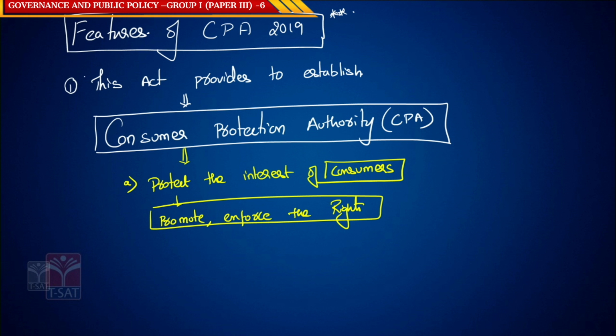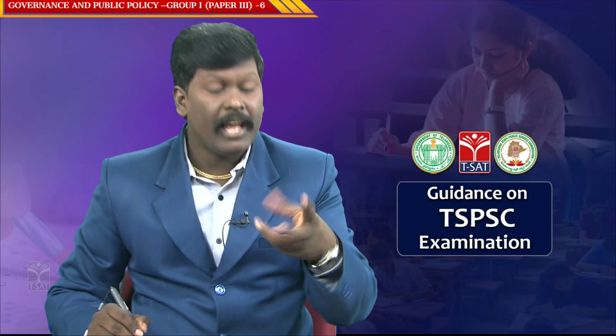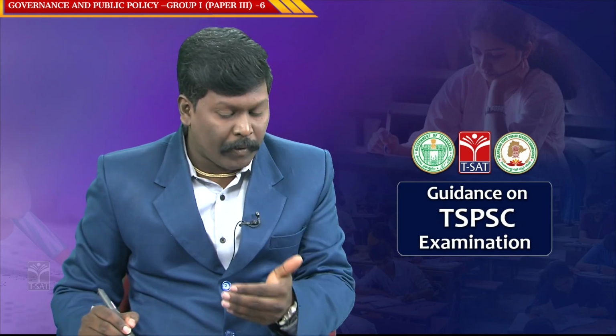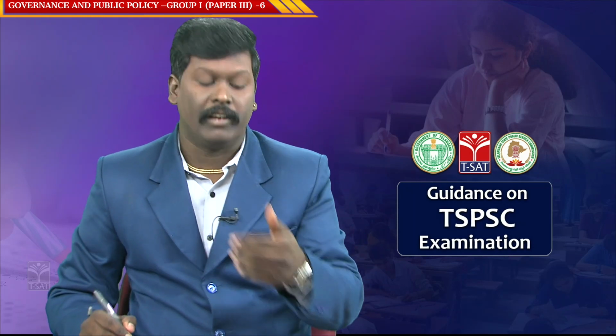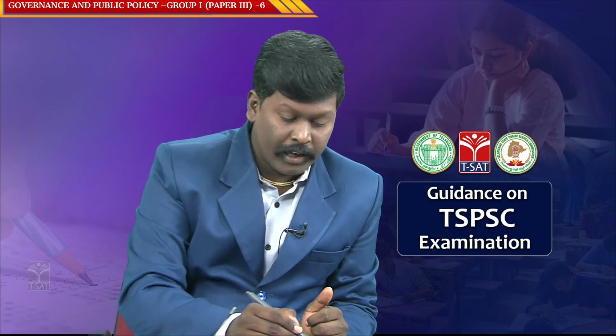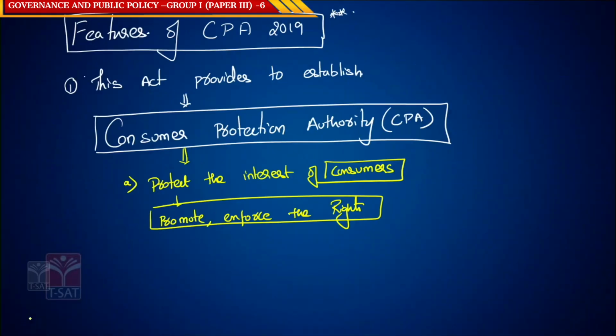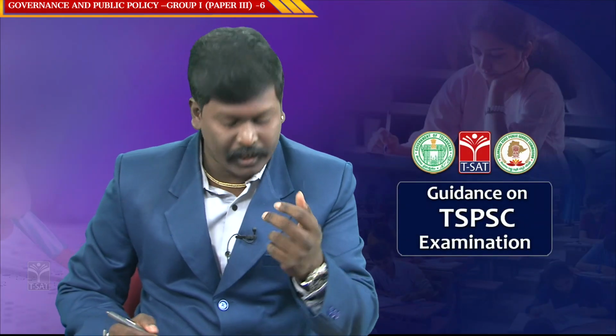It protects the interest of the consumers by promoting and enforcing the rights. What are the rights? We have discussed. These are the 6 rights. All the 6 rights are enforced by the Consumer Protection Authority.